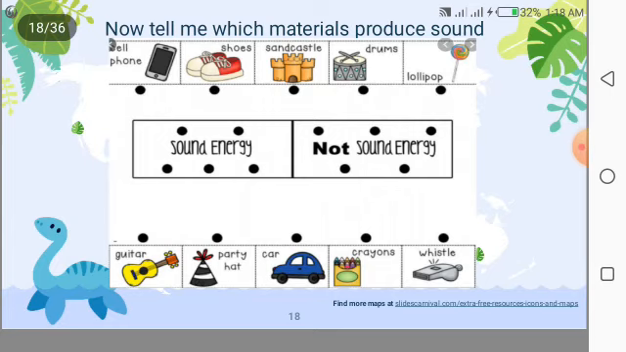Now tell me which materials produce sound energy. You have to answer me which energy is given by these materials. Sound energy is given by the cell phone, by the drum, by the whistle, by the car, by the guitar.